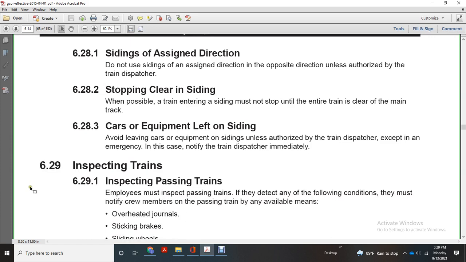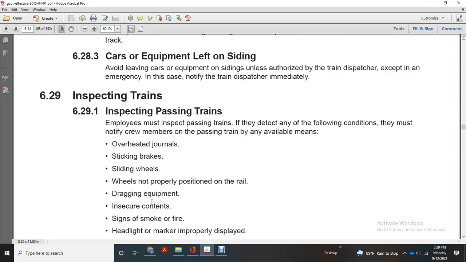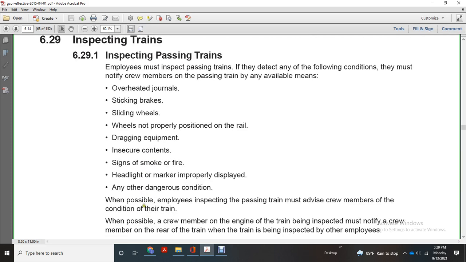Inspect the trains. Employees inspecting a passing train must watch to detect any of the following conditions, and must notify the crew members of the passing train by any available means: overheated journals, sticking brakes, sliding wheels, wheels not properly positioned on the rail, dragging equipment, insecure contents, signs of smoke or fire, headlight or marker improperly displayed, or any other dangerous conditions when possible.